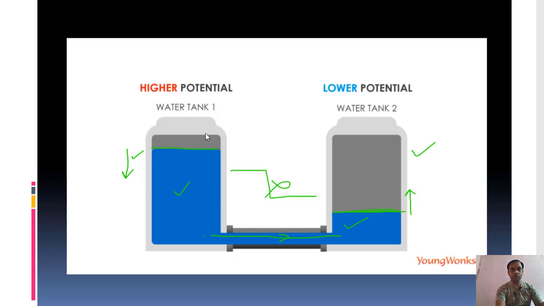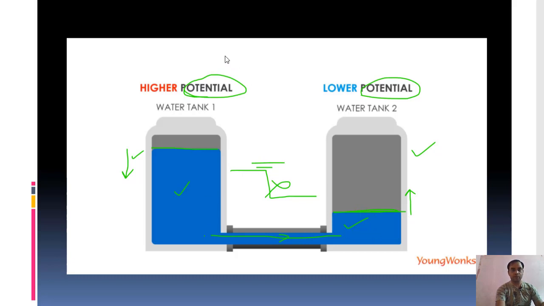So this water tank has higher potential, higher volume. This tank of water has lower potential, that means lower volume. Until the level of water that these two tanks contain becomes equal, water will flow from tank 1 to tank 2.